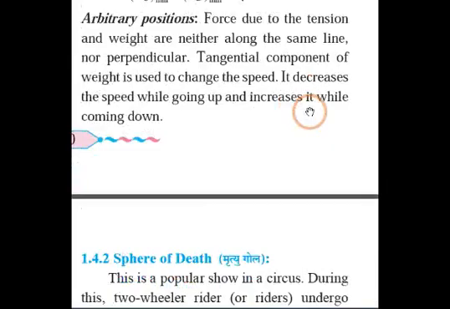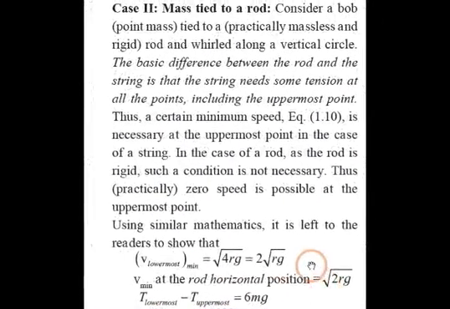So if we are going to consider the second case, that is mass tied to a rod, we are going to consider the bob tied to a normal elastic-behavior string, that is partially massless and rigid, and whirled along a vertical circle. The basic difference between the rod and the string is that the string needs some tension at all the points, including uppermost, lowermost, mid, everything.